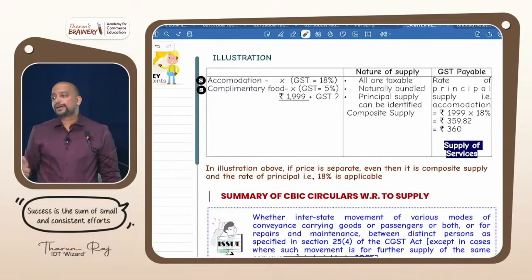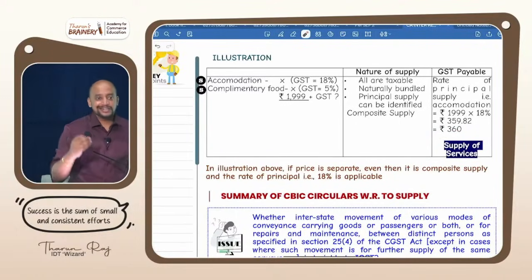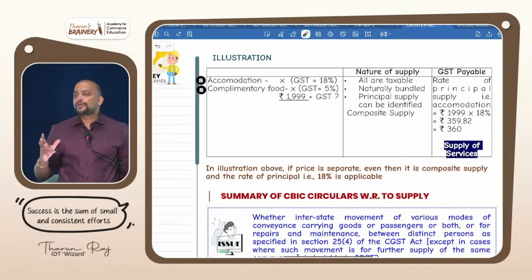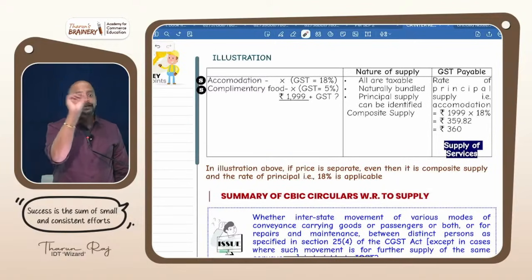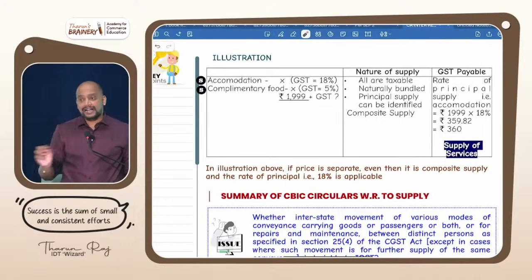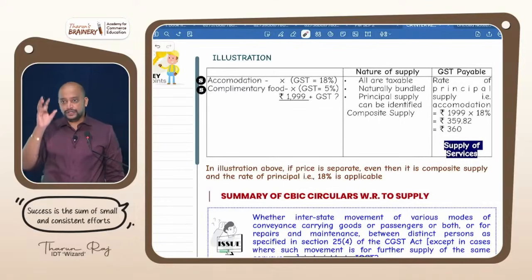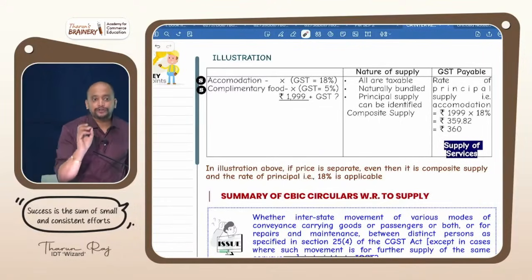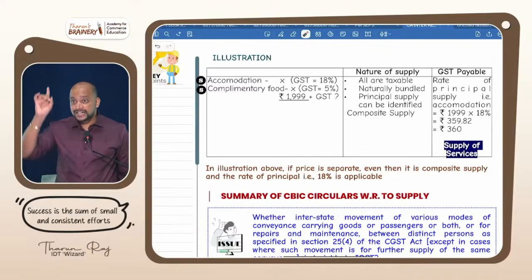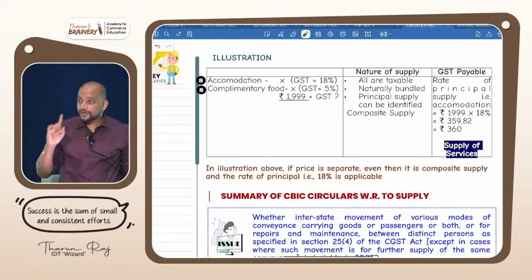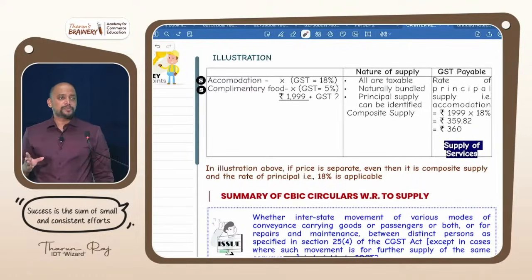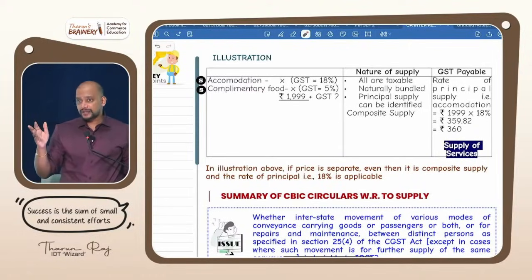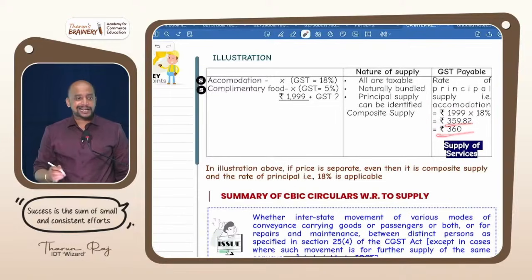And remember one point today: usually taxes and value should be rounded off to the nearest 1 rupee. All value of supply and taxes, even interest, anything that you are computing in GST should be rounded off to the nearest 1 rupee, not 10 rupees. In income tax it is only to the nearest 10 rupees, but here it should be the nearest 1 rupee. Everything is nearest 1 rupee. What does nearest 1 rupee mean? 0.5 and above, round off to 1 rupee. Less than 0.5, ignore. Okay. So that's why 359.82 we are taking to 360.